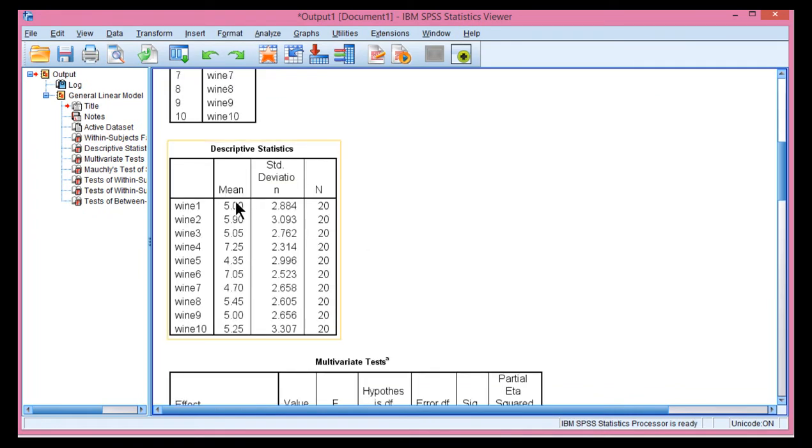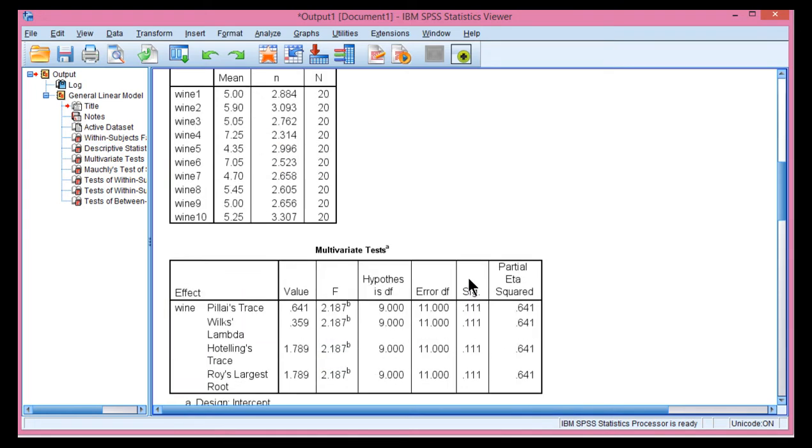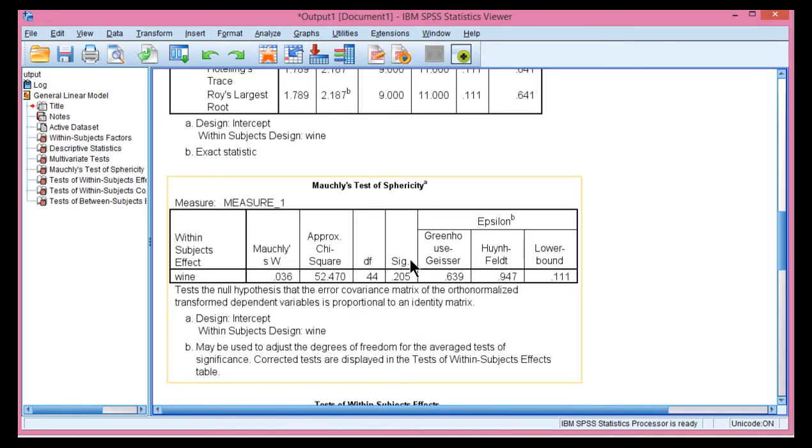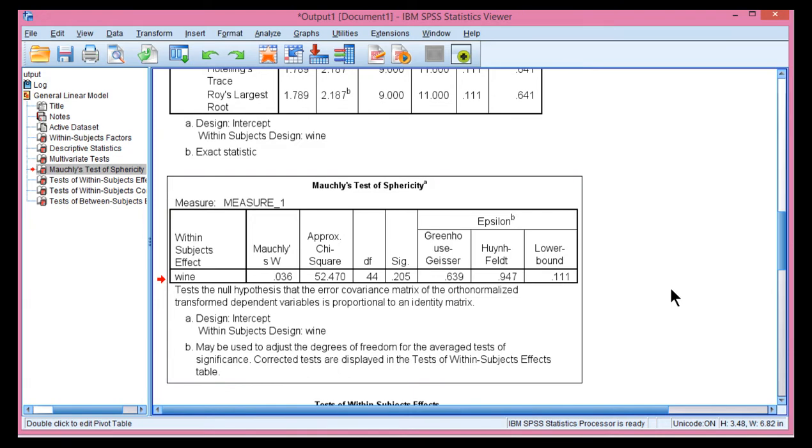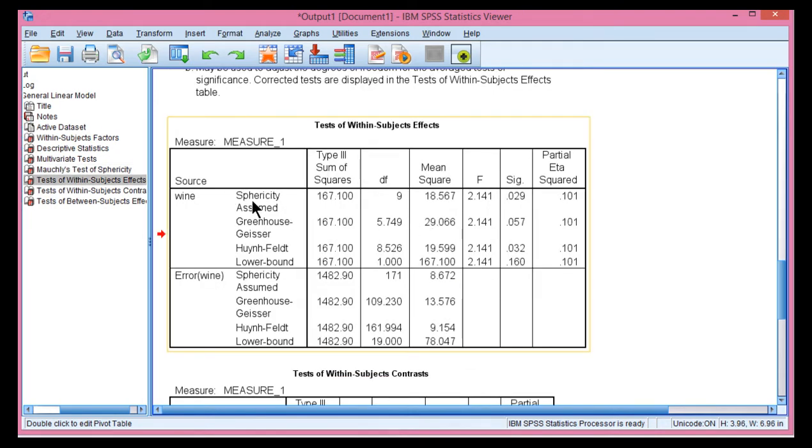Here are the means associated with the ranks, and we can see that wine 4 has the highest rank, and from memory a higher rank indicated better quality. Now, just because there are differences in the means numerically doesn't mean there's a statistically significant effect, so we've got to keep carrying on. Mauchly's test of sphericity is satisfied, which I believe will always be the case with ranked data. And here's the test of within subjects effects with sphericity assumed, an F-value of 2.14 and a p-value of 0.029 with 9 and 171 degrees of freedom.